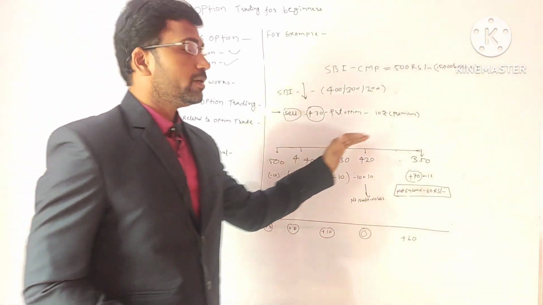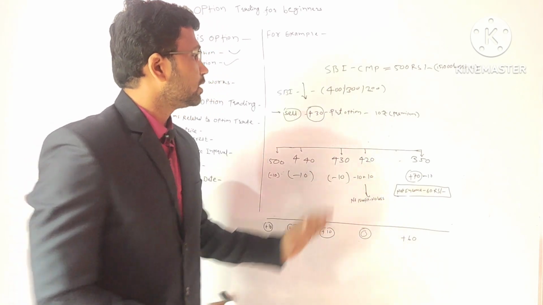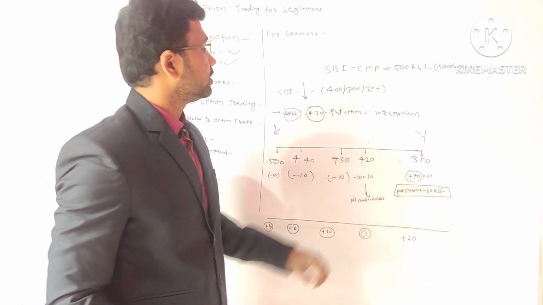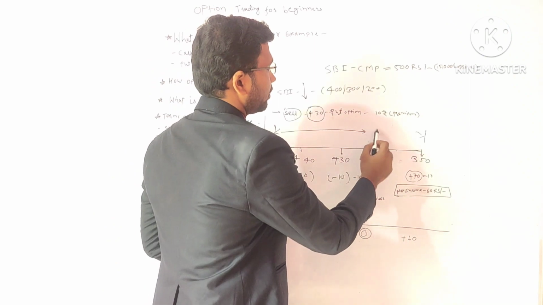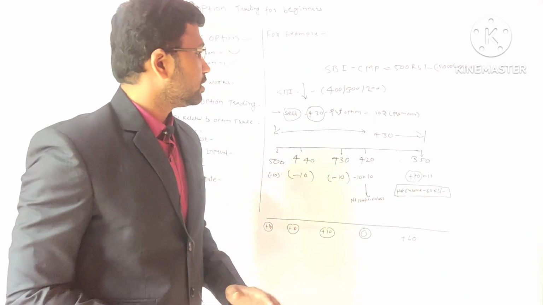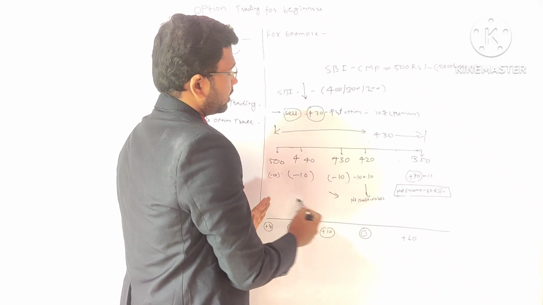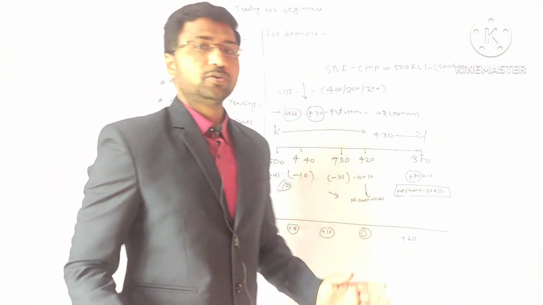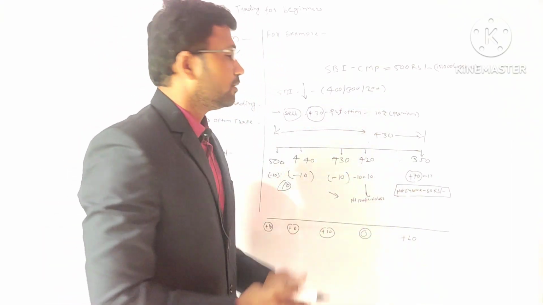The benefit of option trading is that you can withdraw from your contract if the time period is 3 months. If in this threshold you have the put option and you see that the price will not go further down to 430, so based on your assumption, you can withdraw from the contract, and you can save your losses. So that is the benefit of option trading. So in this way, I explained option trading with a very simple example.